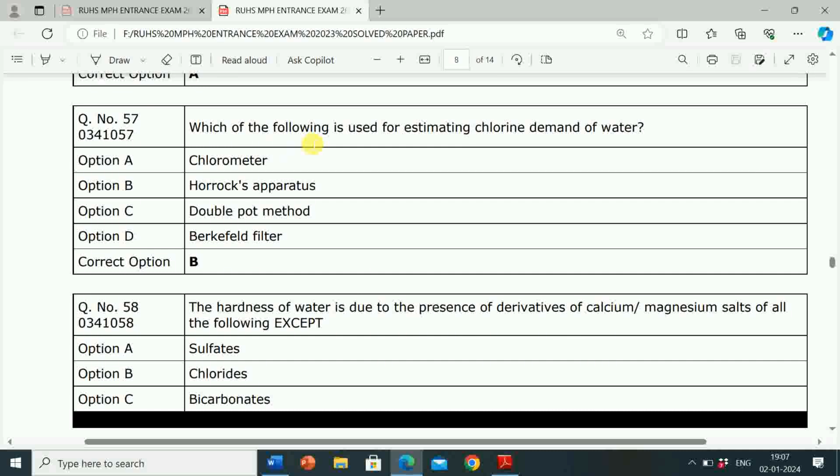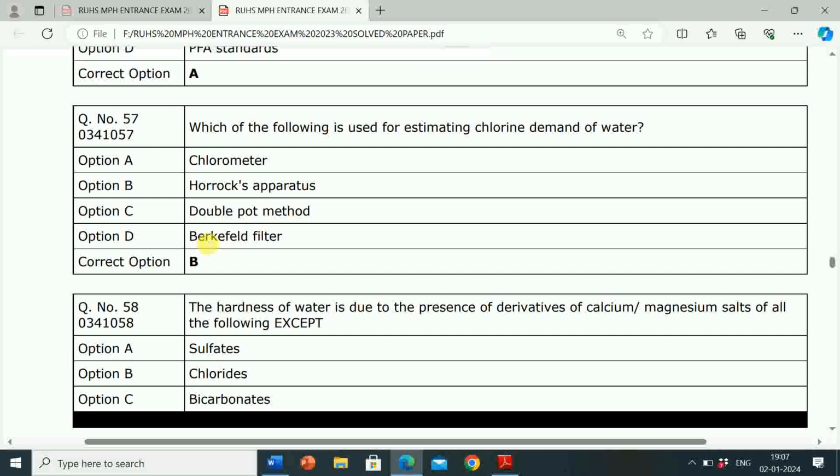Next question is, which of the following is used for estimating chlorine demand of water? Option A, chlorometer. Option B, Horrocks apparatus. Option C, double pot method. Option D, Berkefeld filter. So correct answer is option B, Horrocks apparatus. Horrocks apparatus is used for estimating chlorine demand of water.